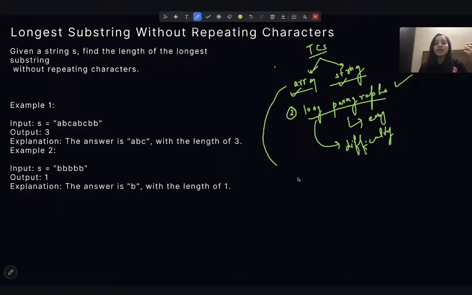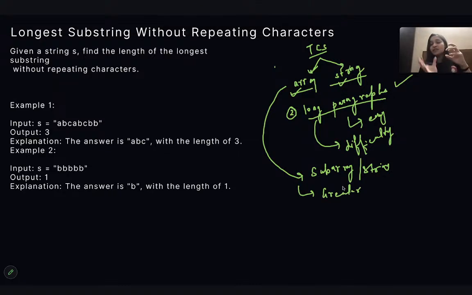Now, when I talk about array and string, what things do you need to prepare? There are topics like finding the subarray or the substring. These are very important topics. Then finding the next greater or smaller element. You need to know the basics of how to fetch the basic things.